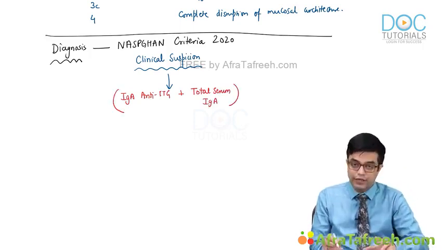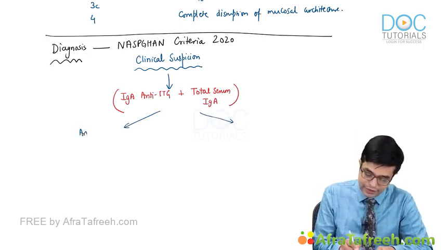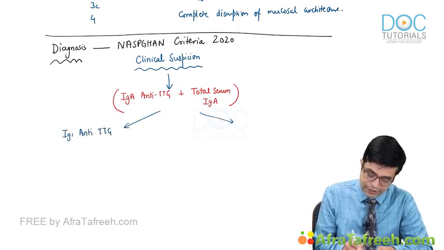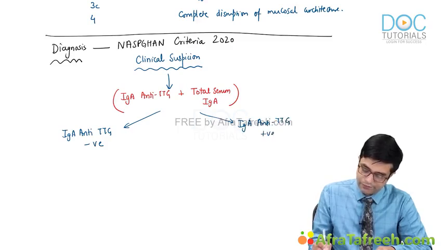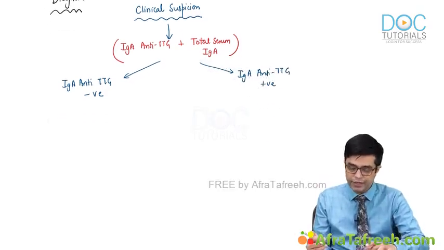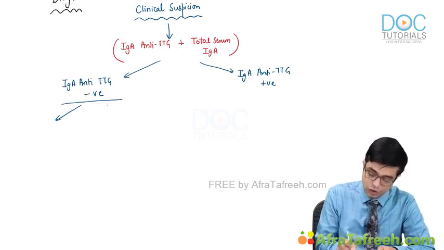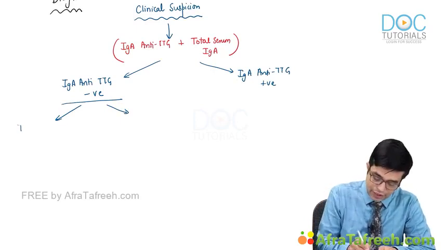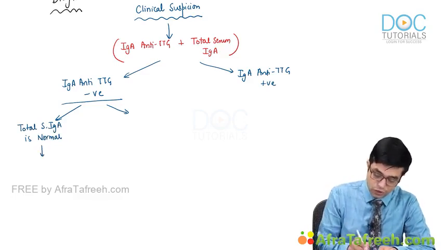Now there will be two possibilities. Either IgA anti-TTG is negative, or IgA anti-TTG is positive, raised, elevated. Now, if IgA anti-TTG is negative, you will look at the total IgA. If the total serum IgA which we did is normal and TTG is negative, you will say there is no celiac disease.